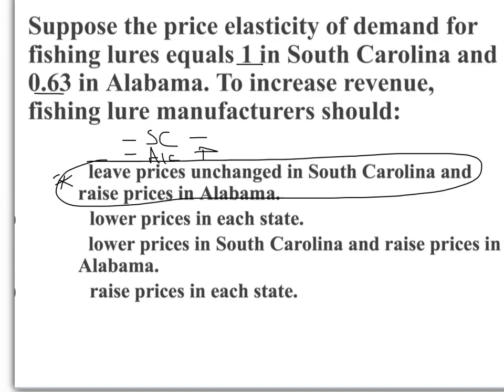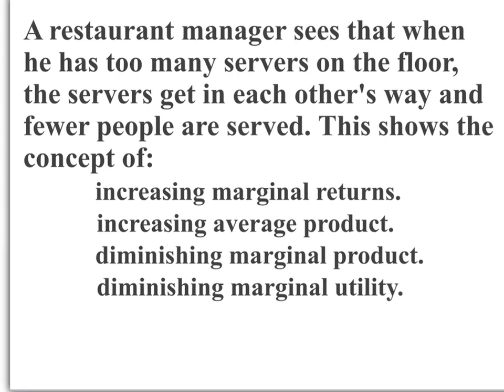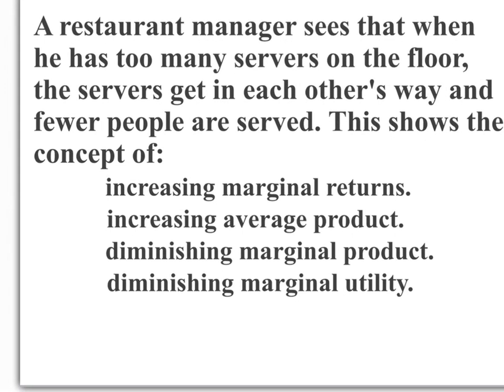Okay, maybe we can put another question here. Let's see if we can squeeze in another. This one has to do with production. The restaurant manager sees that when he has too many servers on the floor, the servers get in each other's way and fewer people are served. So what's happening here is that the variable input, which is the workers, is crowding out the fixed input, which is the space, the location. And this is a clear example of what we discussed in class, which is called diminishing marginal returns.